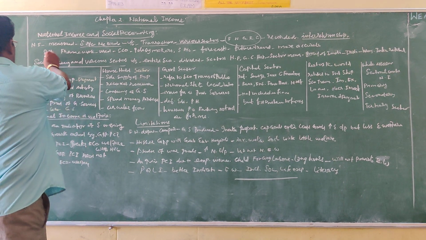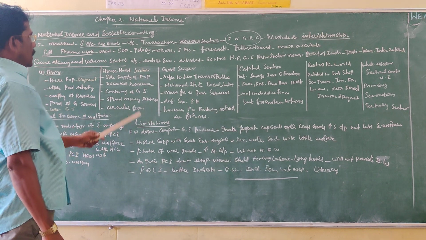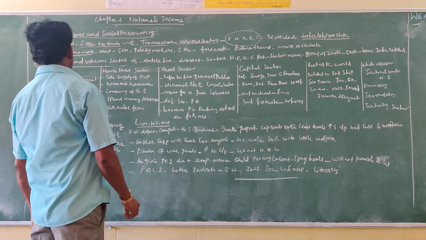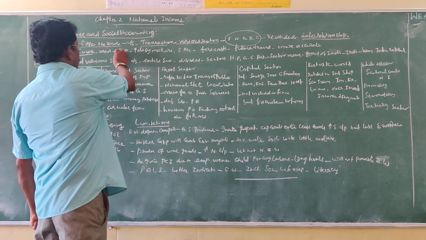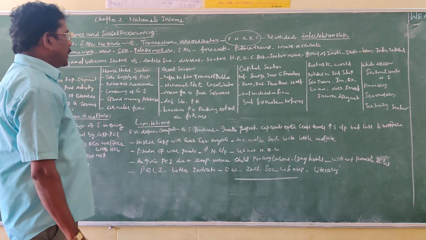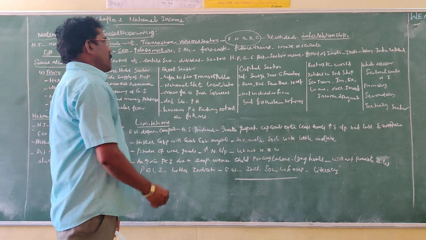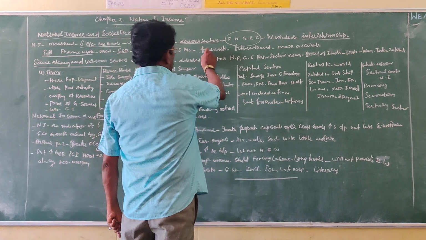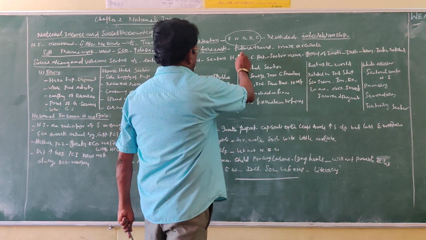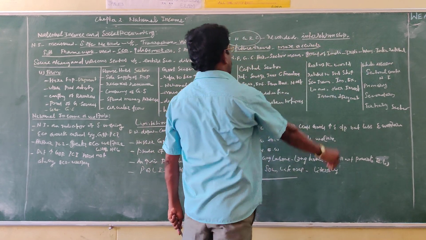Then the social accounting framework is used by the economists and policy makers. Apart from that, the social accounting method is also used to forecast the future trend of economic activities, which is more accurate.